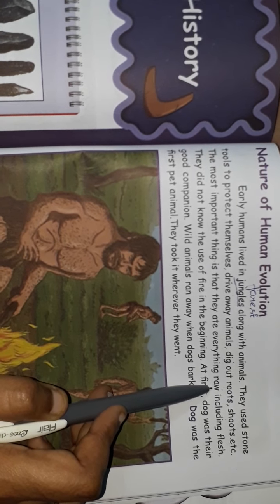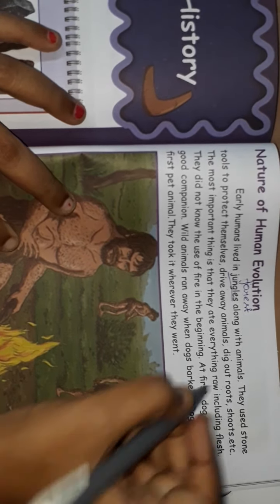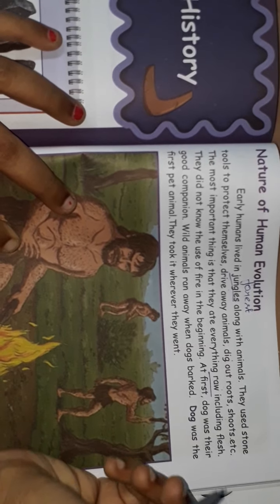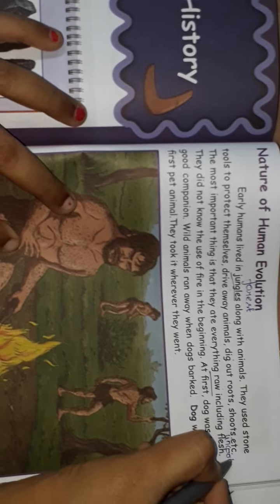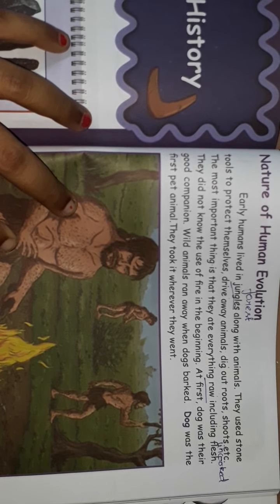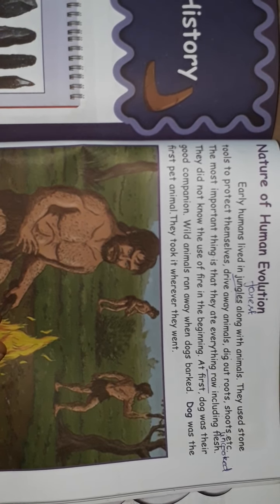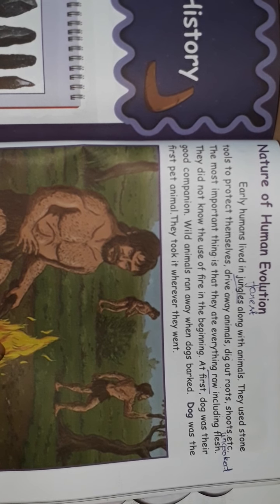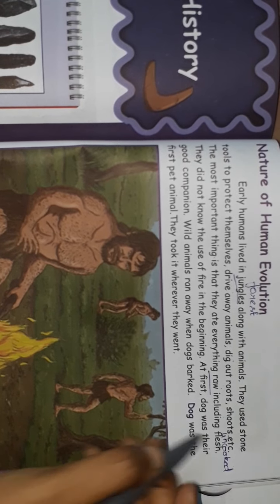My dears, do you know what is the meaning of raw? Raw means uncooked, which means not cooked food. We do not eat uncooked food, right? But the Old Stone Age people used to eat uncooked food, including flesh.